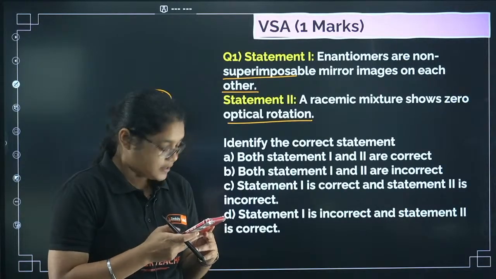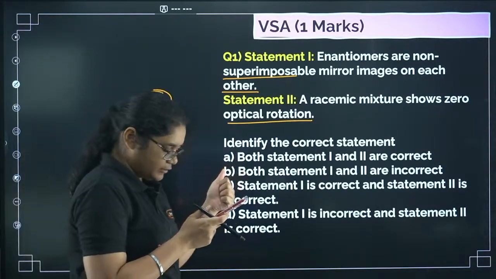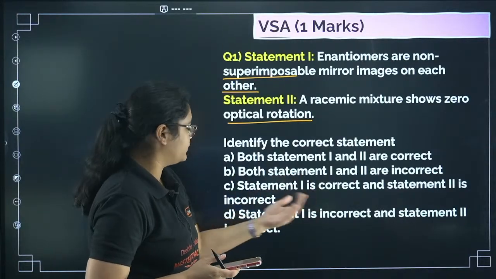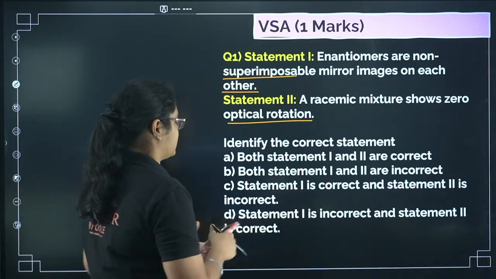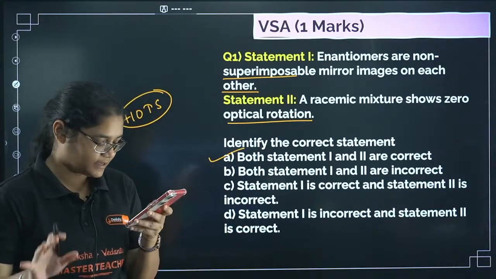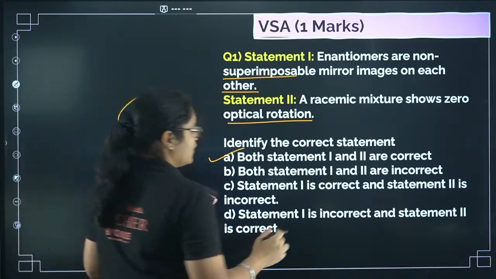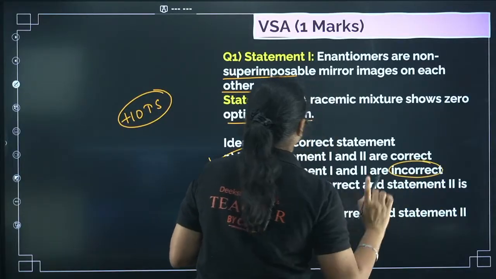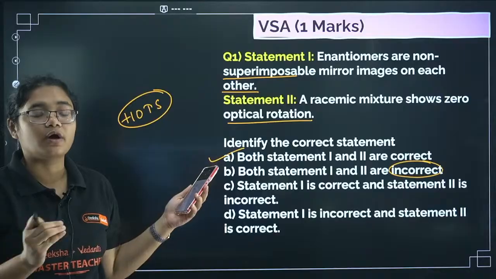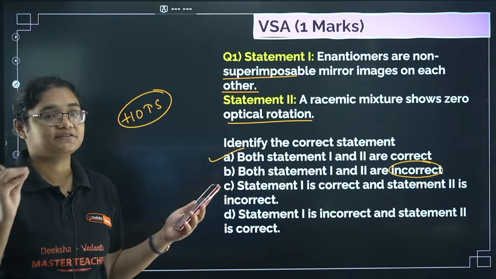Okay. So both the statements 1 and 2 are correct. Statements 1 and 2 are incorrect. Statement 1 is correct, 2 is incorrect. 1 is incorrect, 2 is correct. So yes, both the statements are correct. I think all of you have given the correct answer. Austin, both incorrect is wrong. Both are correct. The definition of enantiomers is this one only: non-superimposable mirror images of each other.